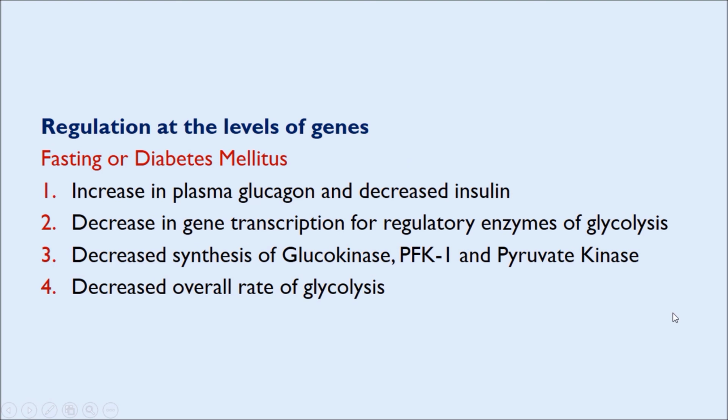Similarly, during fasting or when a person suffers from diabetes mellitus, there is increase in plasma glucagon and decreased insulin. So this causes decrease in gene transcription for regulatory enzymes of glycolysis, and there is decreased synthesis of glucokinase, PFK1 and pyruvate kinase, as a result of which there is decreased overall rate of glycolysis.